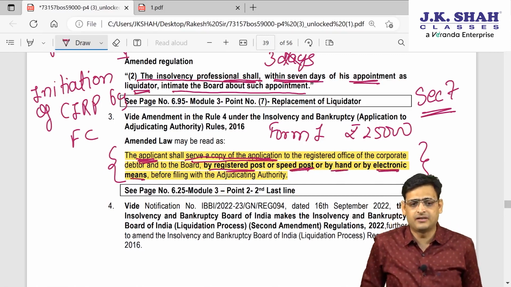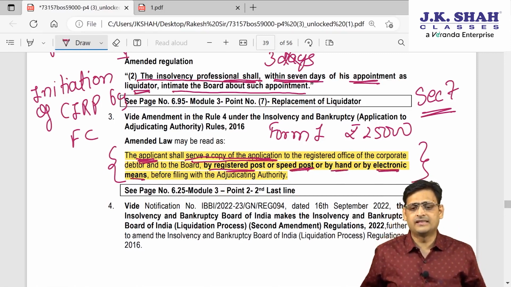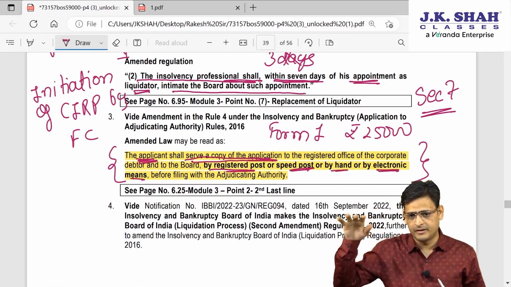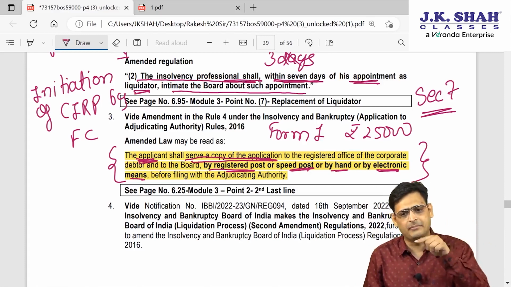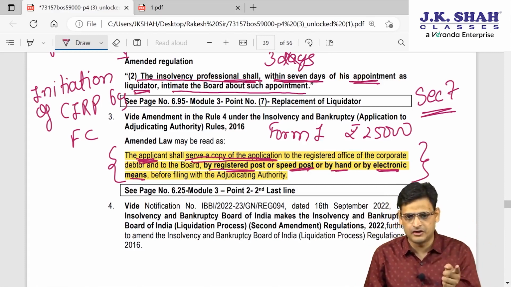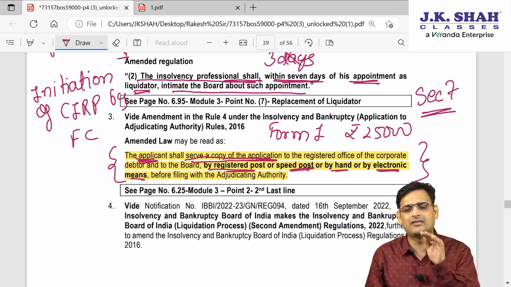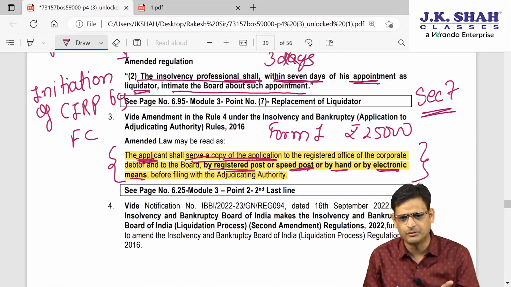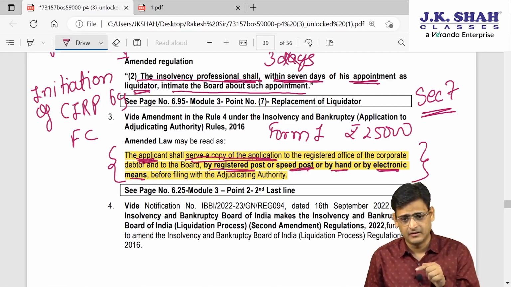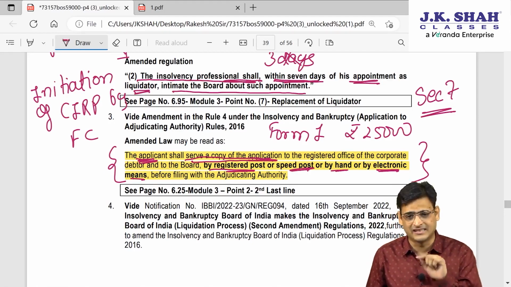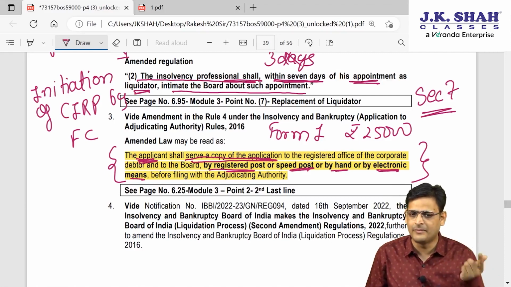To put it in simple language, let's say Kingfisher is the corporate debtor and SBI is a financial creditor. Now let's say SBI wants to make an application to NCLT against Kingfisher under section 7. These are just hypothetical names to explain this provision. SBI will make an application under section 7 because it is a financial creditor.